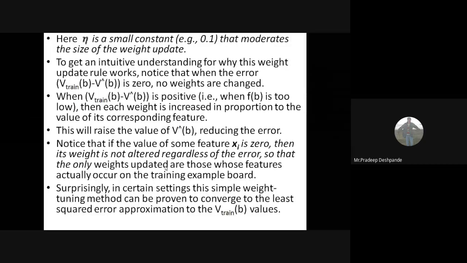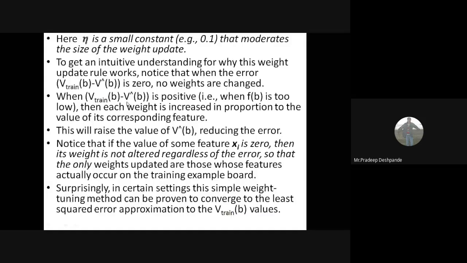To get an intuitive understanding of why this weight update rule works: if the error is zero, no weights are changed. If the value V_train(b) minus V cap of b is positive, then each weight is increased in proportion to the value of its corresponding feature.